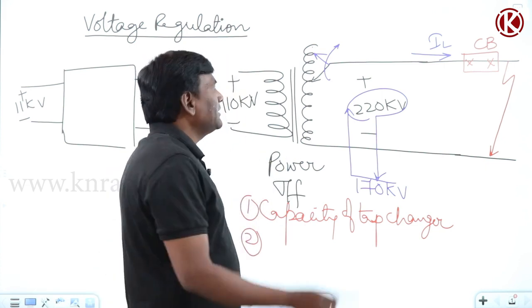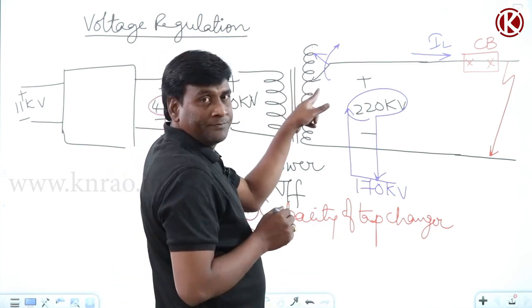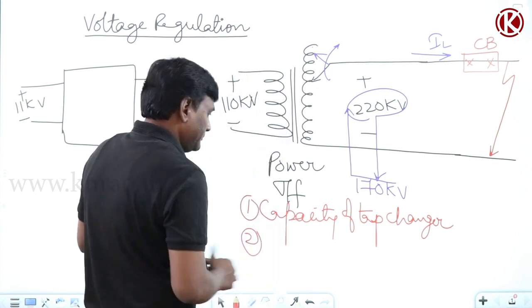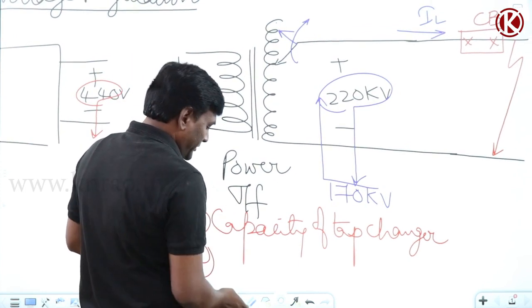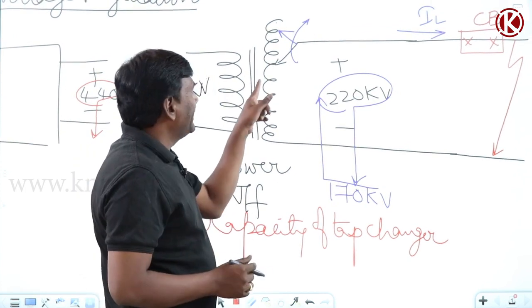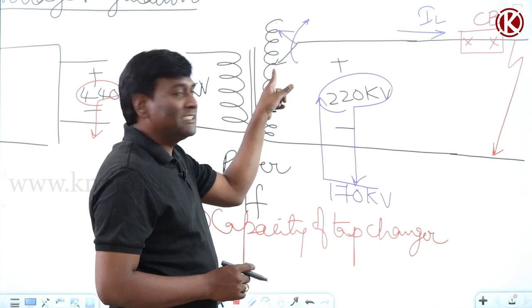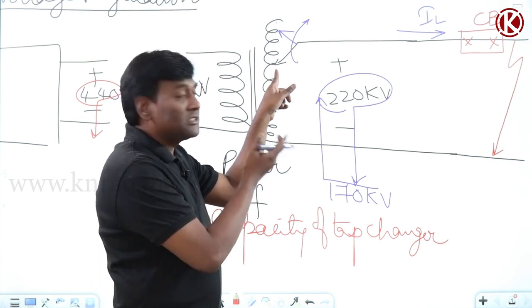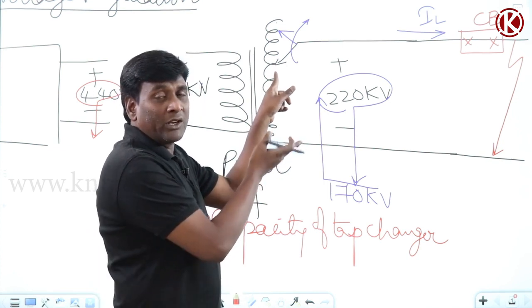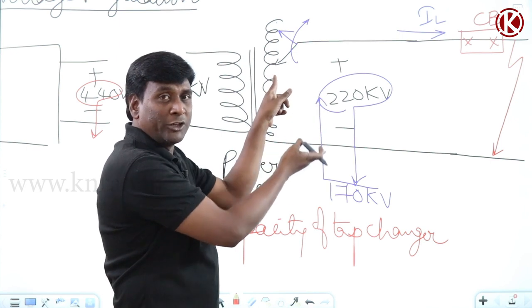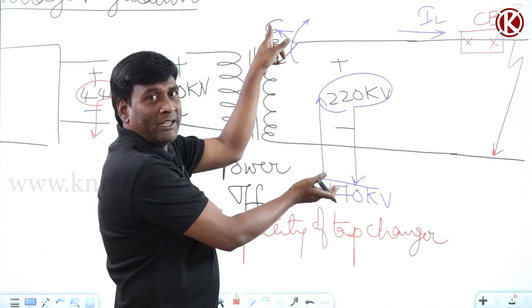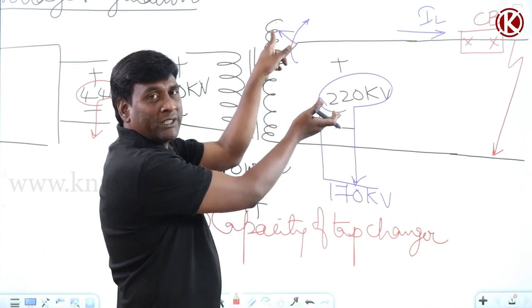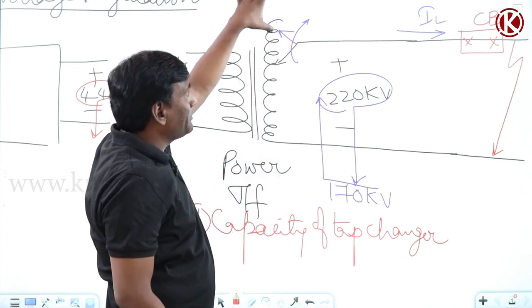If you observe here, starting at no load condition, this is going to be the tap. At no load condition, how much is the voltage? 220 kV. Now at loaded condition, the 220 kV has been reduced to 170 kV. Now I increase the tap such that my voltage is increased to 220 kV again. Now where is the tap? Tap is here.